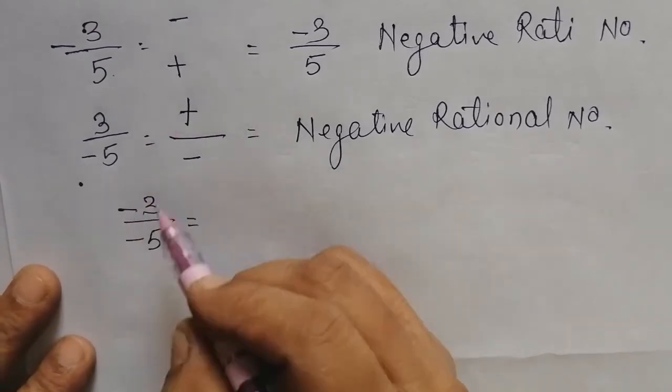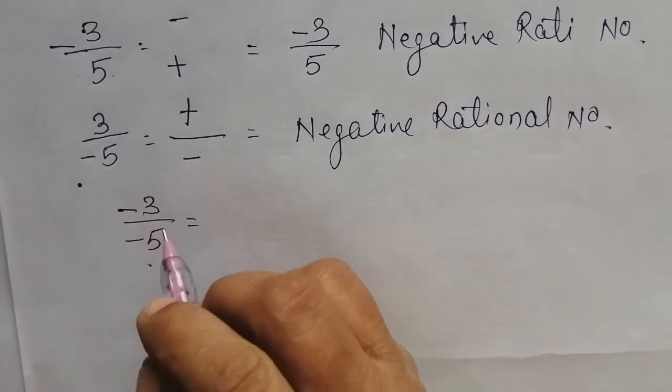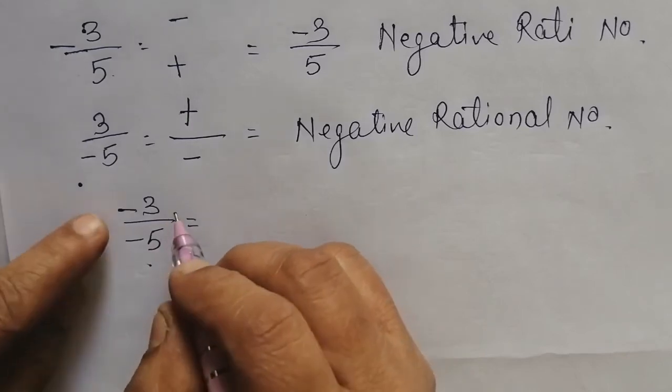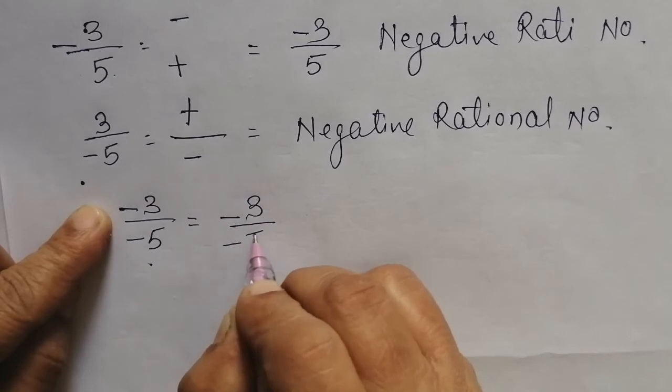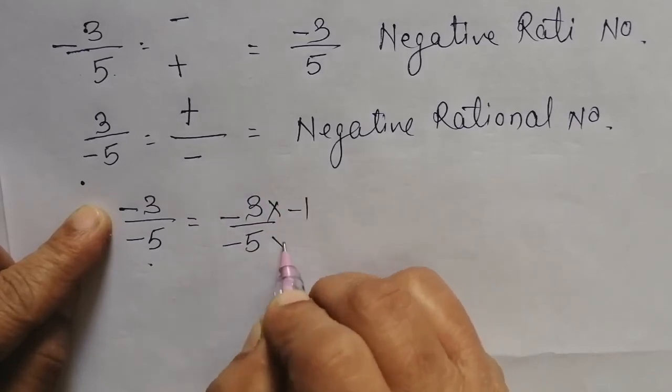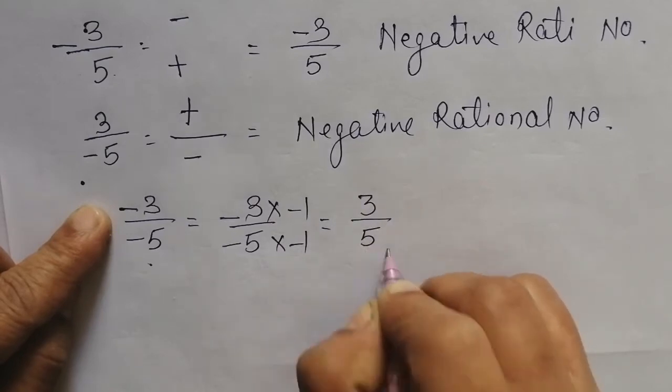But suppose given to you minus 3 by minus 5. When the numerator and denominator both are negative integers, if I multiply with the same number minus 1, you will get 3 by 5, isn't it?